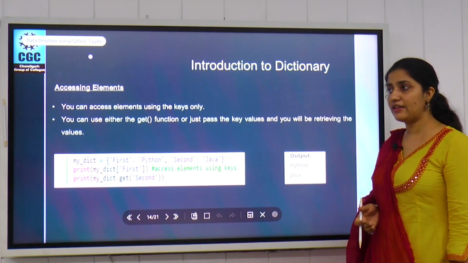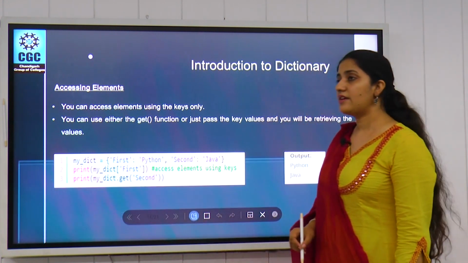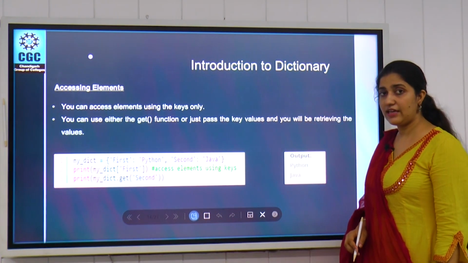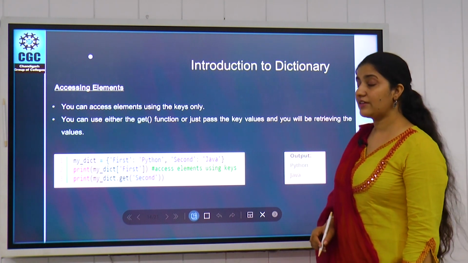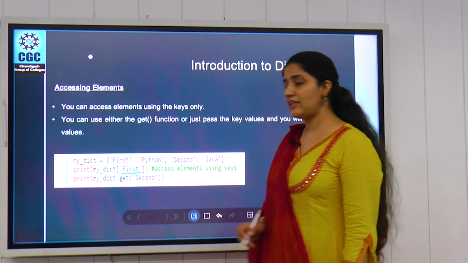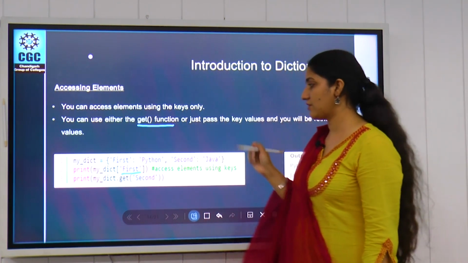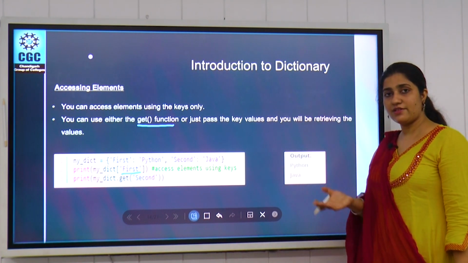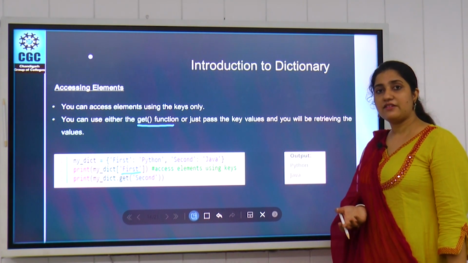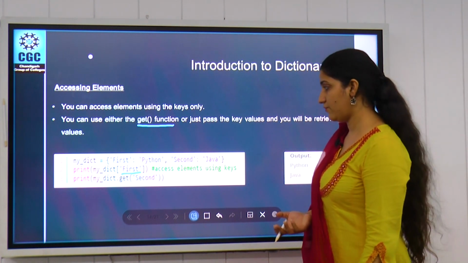So next, how we can access our elements, we already discussed this. We can access our element by using index values, so direct key values. So directly we can access an element with the key, or we have one other function, that is the get function. The get function will also take a key as an input and return us whatever value you want to display.